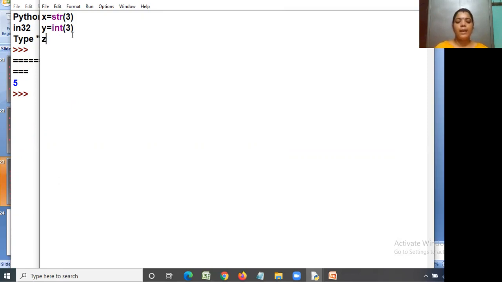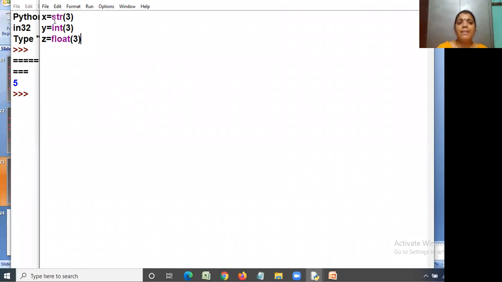Next, z is equal to float of 3. Type properly, and by typing properly we do not get any errors. So all of you see here, x, y, z are called variables, and here I am giving different data types.